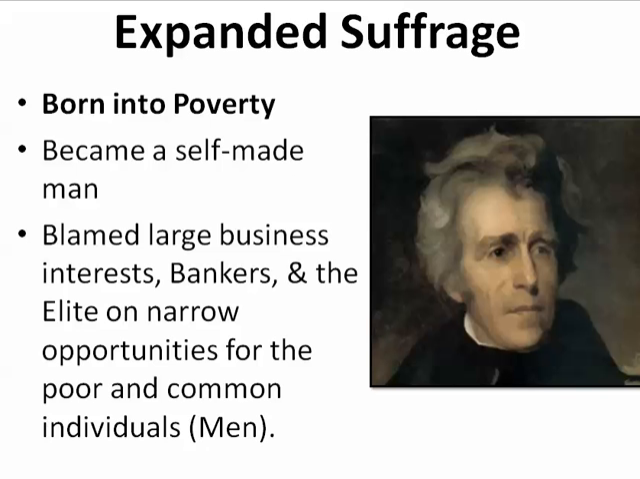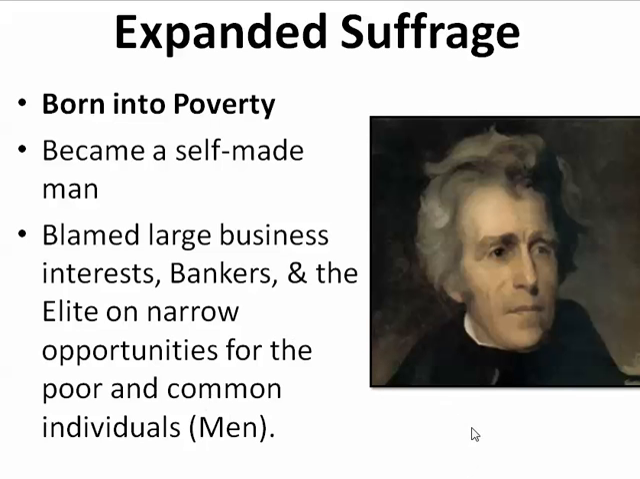Andrew Jackson becomes President of the United States in 1828. He's going to expand suffrage for all white men. He's born into poverty at a young age. His father was dead when he was born. His mother worked as a housekeeper. He pretty much became a self-made man. He was born in Tennessee, out in the West, instead of on the East Coast.